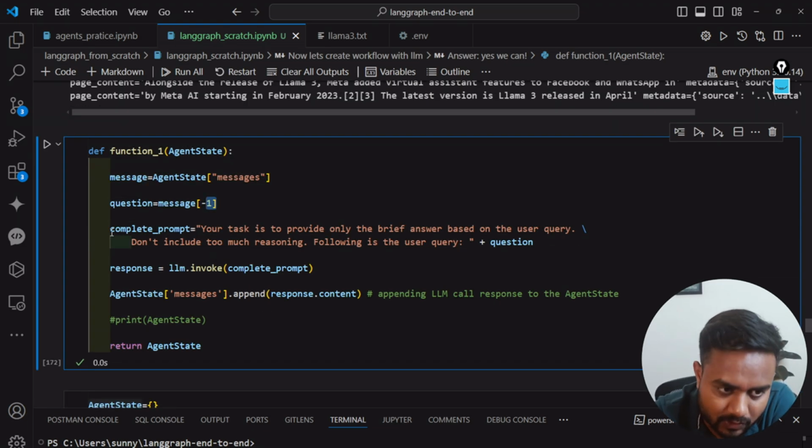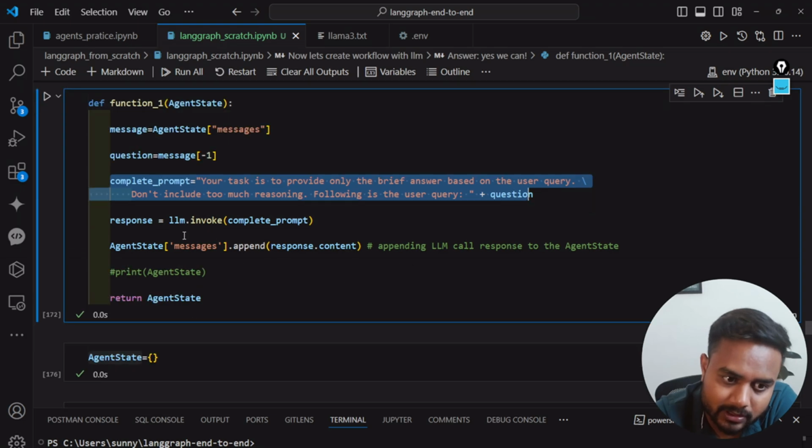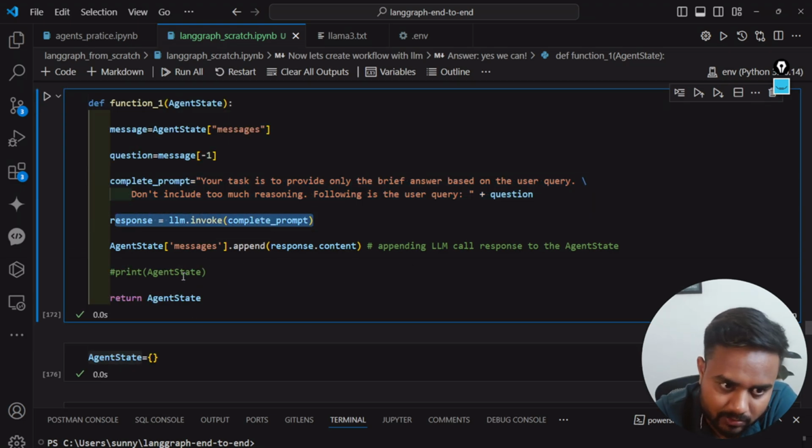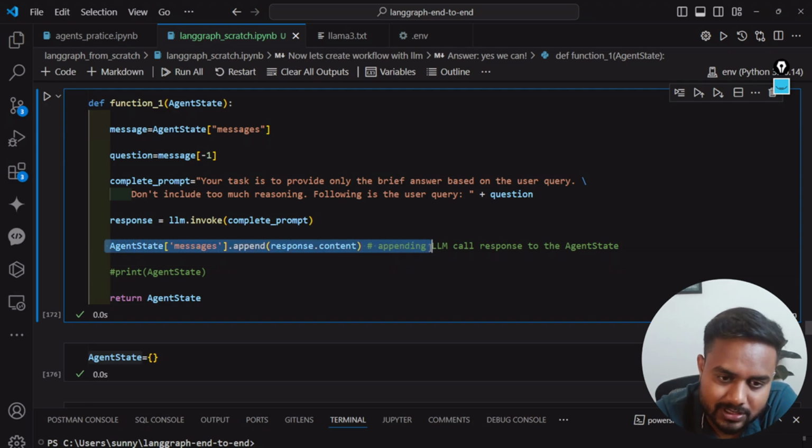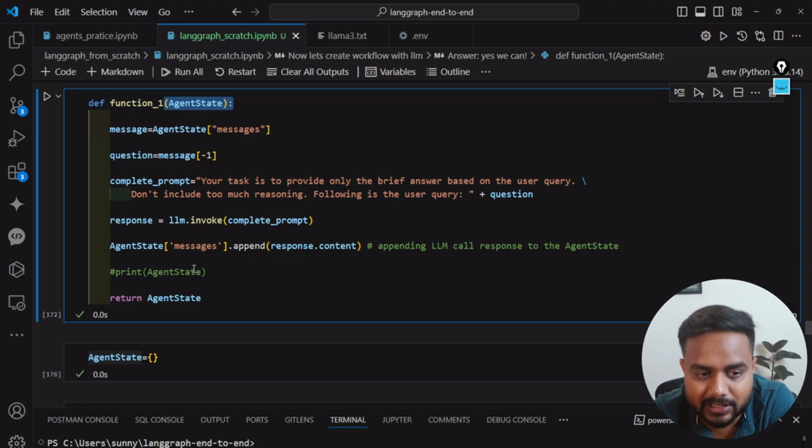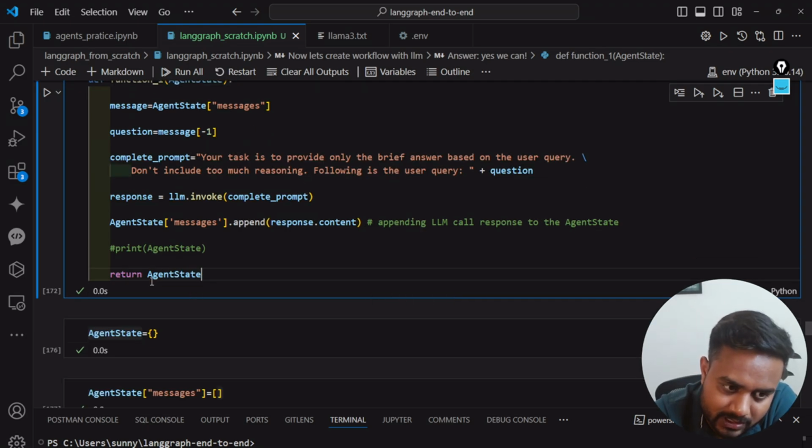Got it? Now here's my complete prompt. You can read about the prompt. Then I'm invoking the complete prompt, and I'll be getting the response. Here I'm going to append this response inside this agent state itself, meaning inside the dictionary. And finally I'm going to return this agent state.